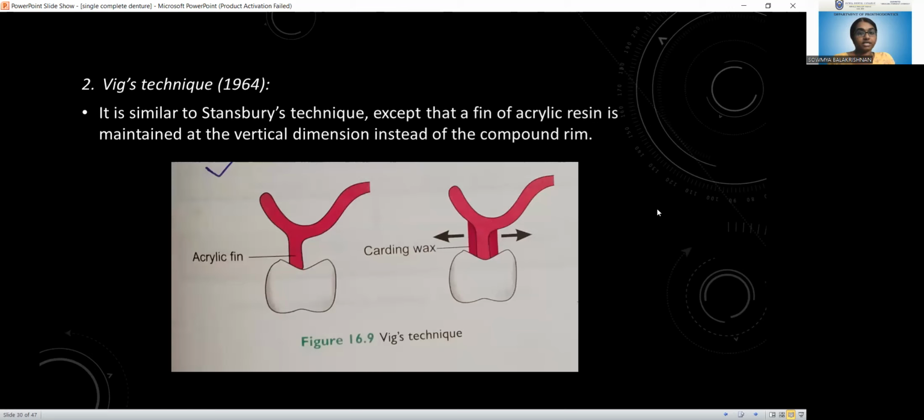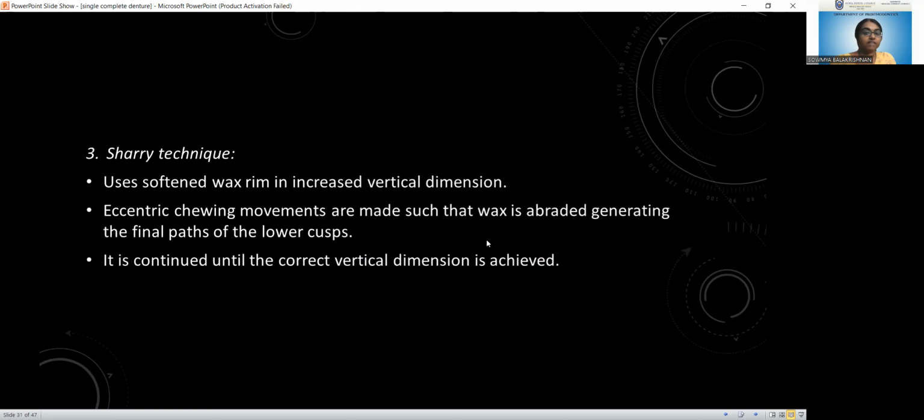The next functional chewing technique is the Wiggs technique. The technique is similar to Stansbury's technique, except that a fin of acrylic resin is maintained at the vertical dimension instead of a compound occlusal rim. In Stansbury's technique they used a compound occlusal rim, but in Wiggs technique they use a fin of acrylic resin, which maintains the vertical dimension. As in the first figure, this is an acrylic fin, and to the buccal and lingual sides we add carding wax.